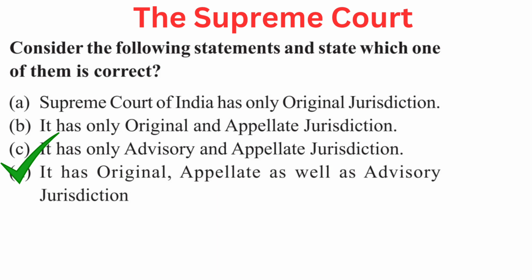Your question is consider the following statements and state which one of them is correct. Your options are A Supreme Court of India has only original jurisdiction, B it has only original and appellate jurisdiction, C it has only advisory and appellate jurisdiction, or D it has original, appellate as well as advisory jurisdiction. Right answer is D it has original, appellate as well as advisory jurisdiction.